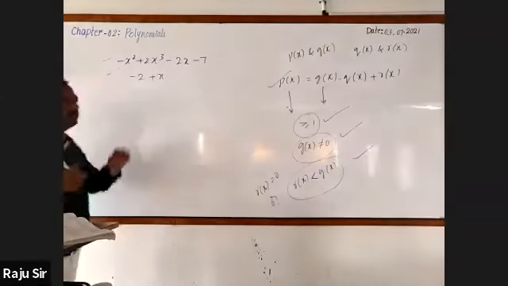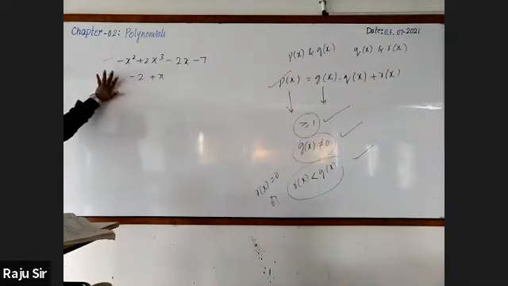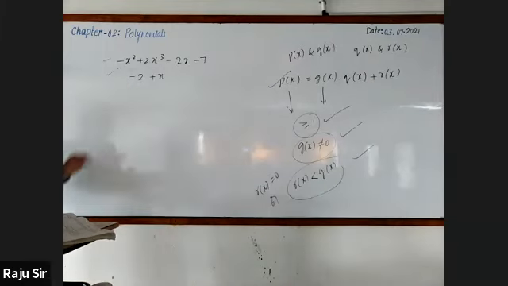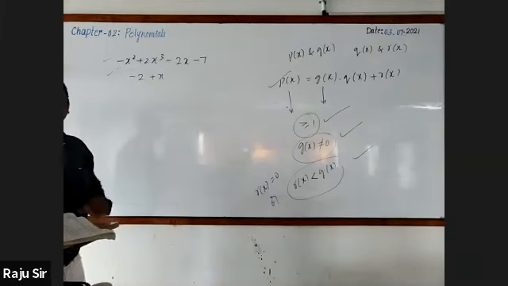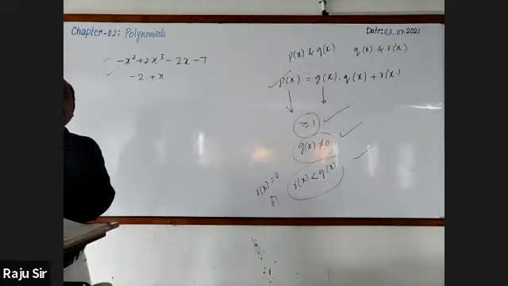You are going to divide P of x by G of x. Let your concentration be here. Let's go for dividing this. Please go for cross-checking the steps you have followed.